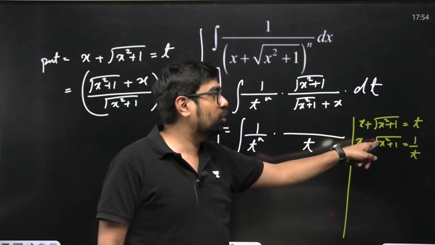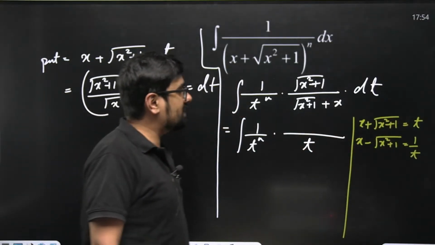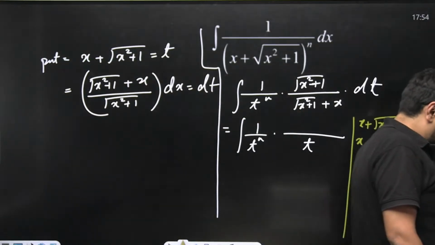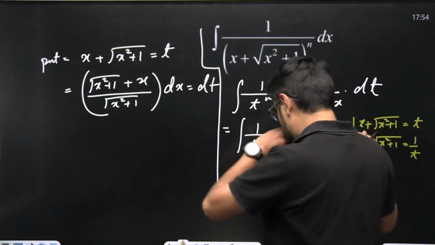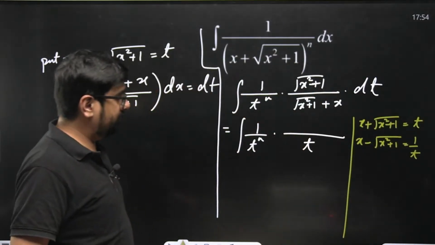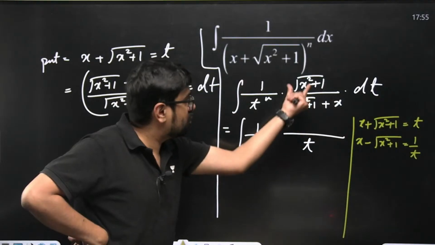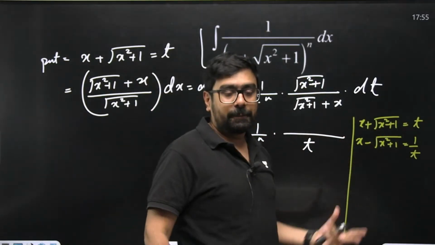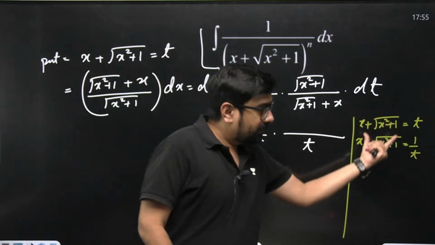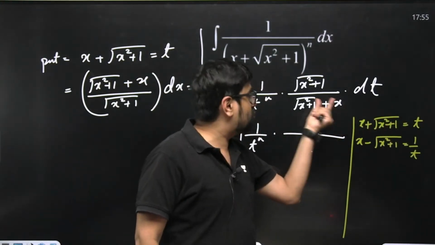That means 2 times of this equals this minus this. That means t minus 1 by t, or we can say 1 by 2. So if we are subtracting, correct? We can use this to substitute the value of this over here. Any problem in that? Just think about it right now itself. We can solve this and use the value of root of x square plus 1 over here.